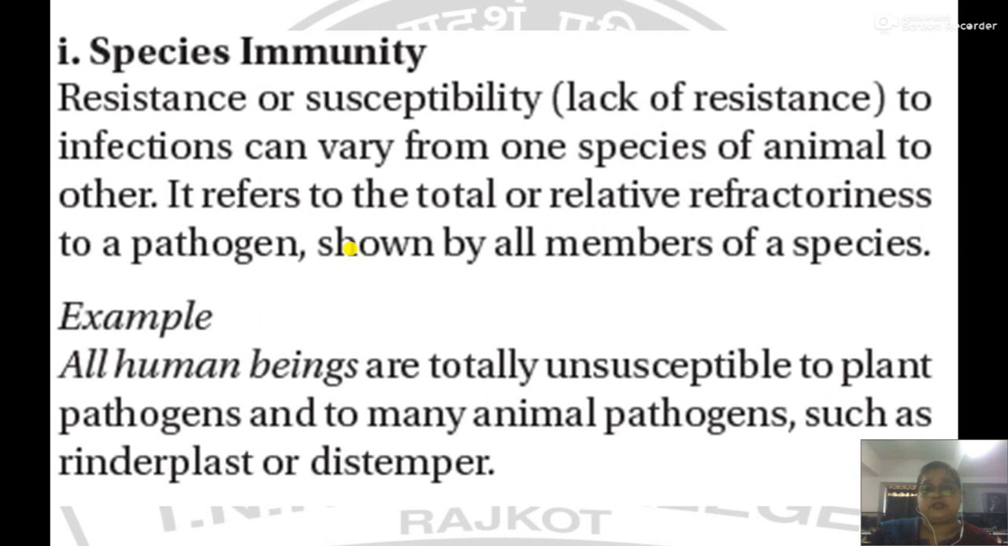It refers to the total or relative refractoriness to a pathogen shown by all members of a species. If I say that we are susceptible to the malarial parasite at species immunity level, it means all humans are susceptible to the malarial parasite, but we are not susceptible to plant pathogens or any other pathogen which causes disease in many other animals but not us.